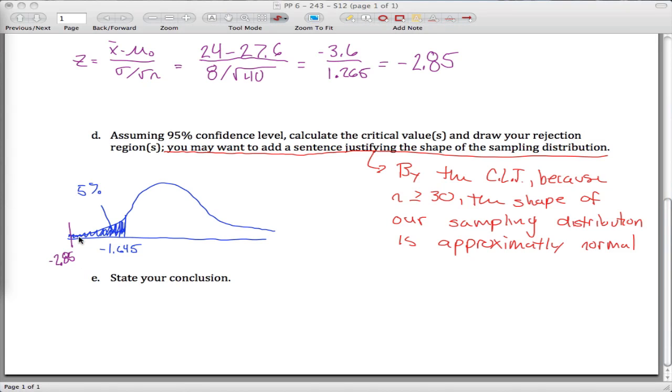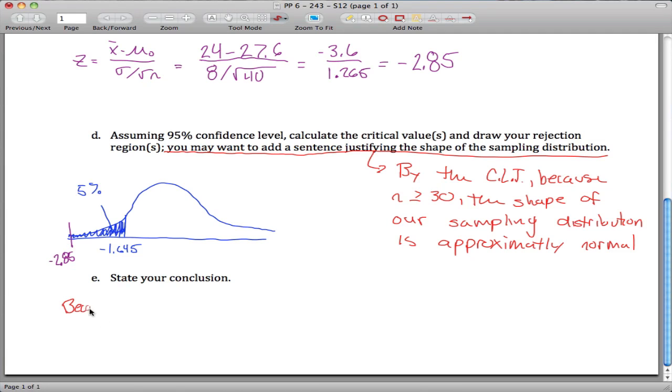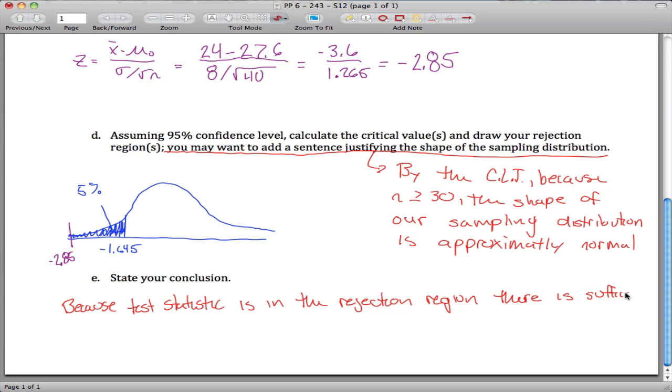The idea here is our test statistic is in the rejection region. So maybe I'll even write that: test statistic is in the rejection region. There is sufficient evidence, at alpha equals 0.05.